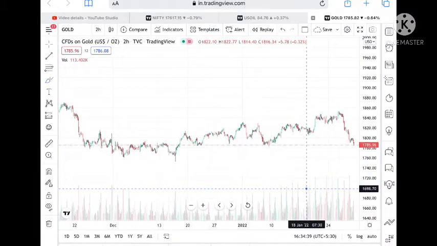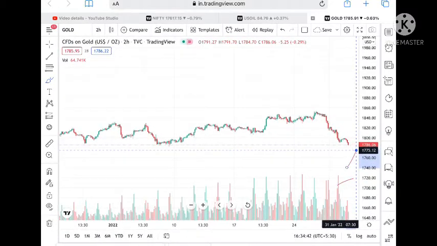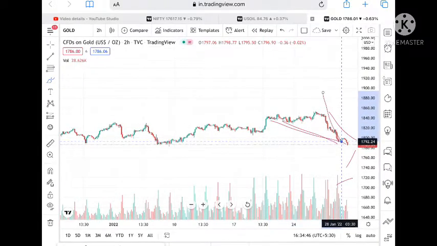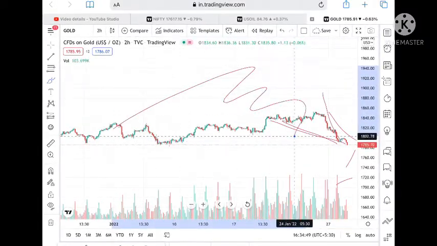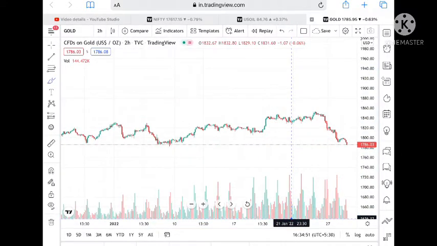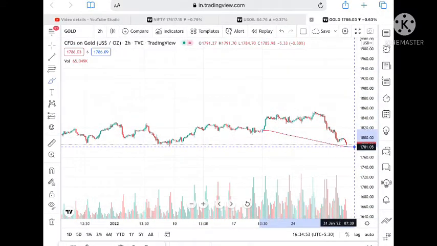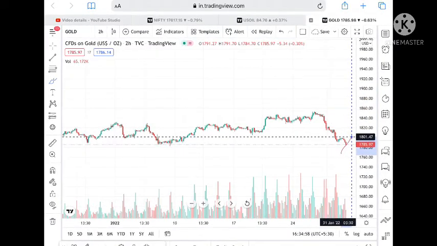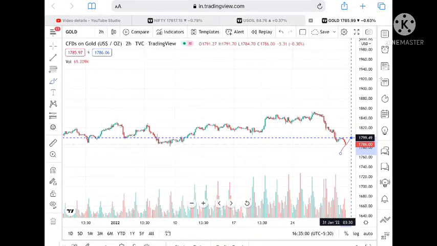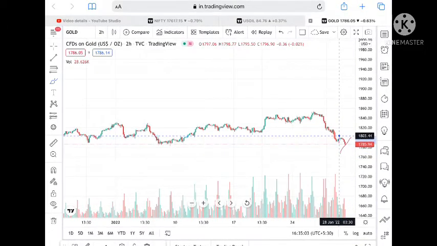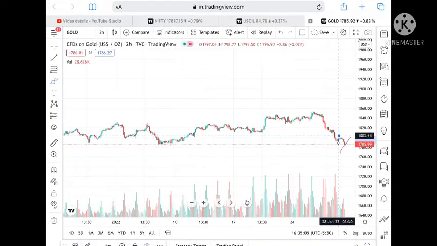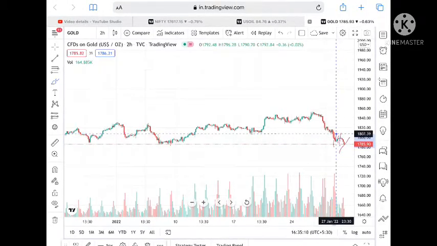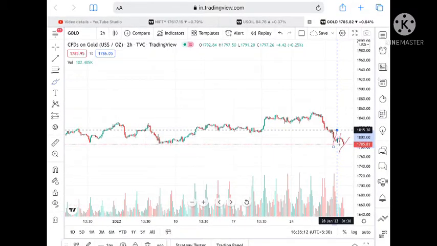Now understand one thing. As of now we can see a continuous downtrend, and if you look at the chart, a narrow pattern is forming like this. So chances of falling will be high if the trend line goes below this level. Suppose it sustains this level, it can go further high to a level of 1800, and if it sustains above this level, it can touch a level of 1803. If the price sustains above this level, then a level of 1810, and if it sustains above this, a level of 1815 also.